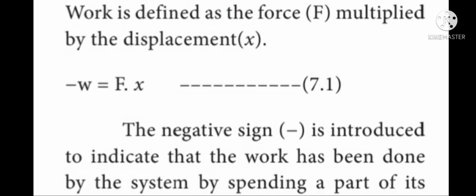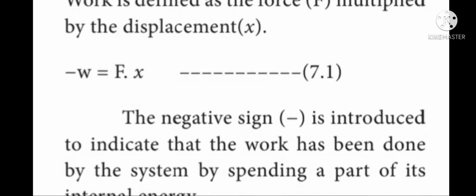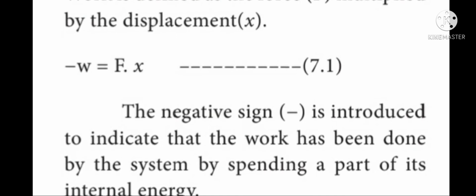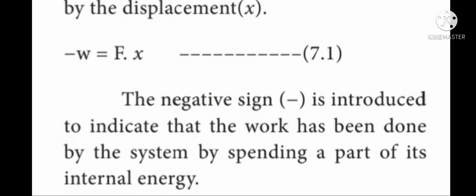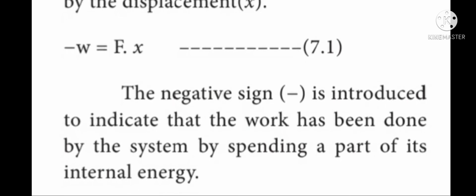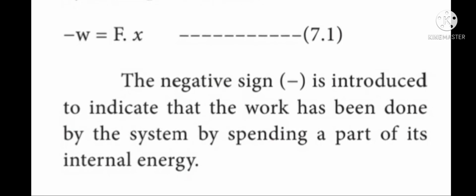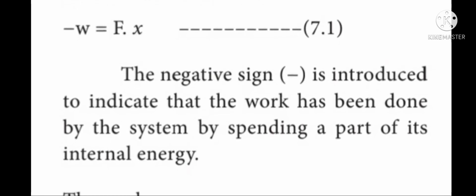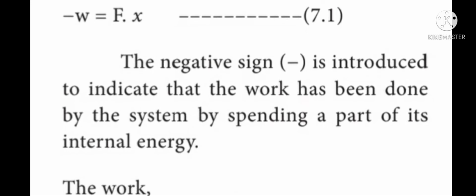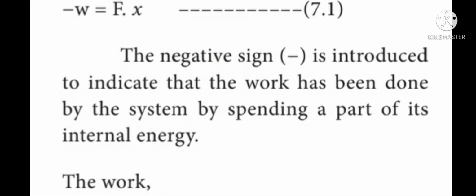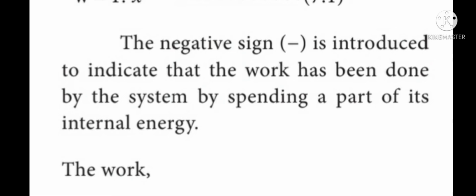Equation 7.1 gives the mathematical expression for work. Minus W is equal to F into X. Again I repeat, minus W is equal to F into X. The negative sign is introduced to indicate that the work has been done by the system by spending a part of its internal energy. Next, let me discuss some characteristics of work.